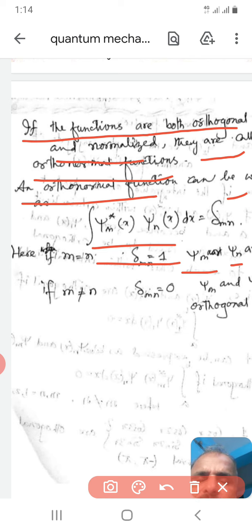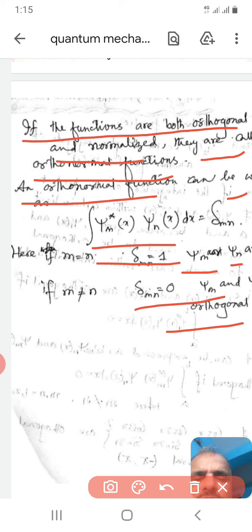If m is not equal to n, that is, they are different functions, psi n is one function, psi m is another function, and the integration of the product of psi n and the complex conjugate of psi m is 0, then we call them orthogonal functions.